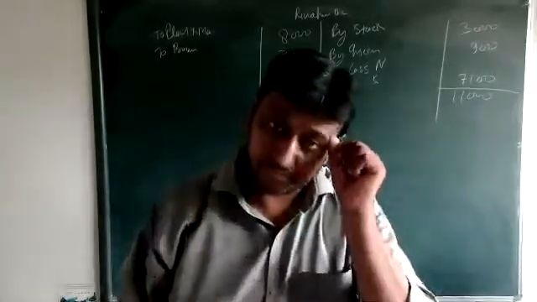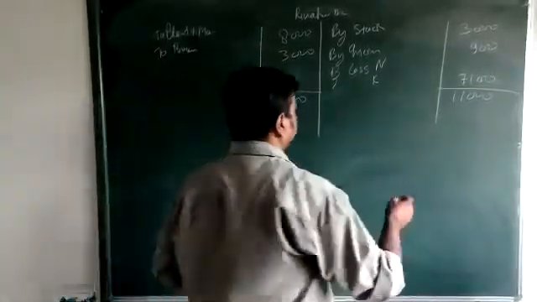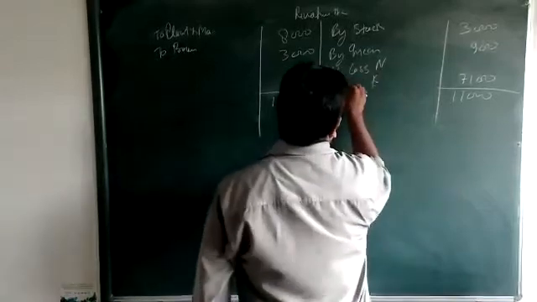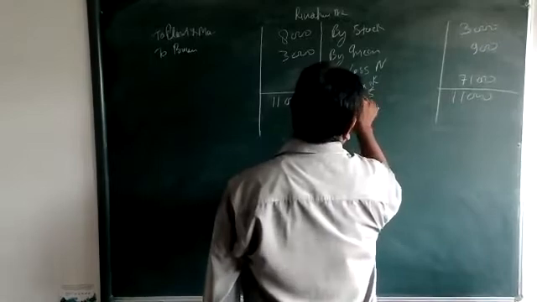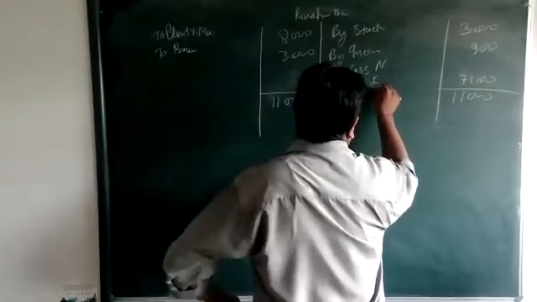What amount is Name's? 7,100 into 3/5, and 7,100 into 2/5.